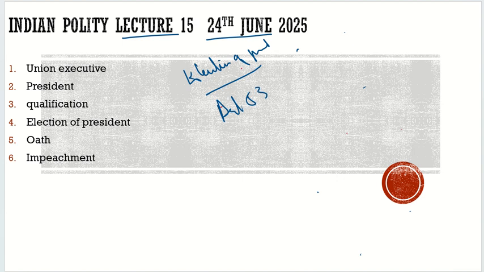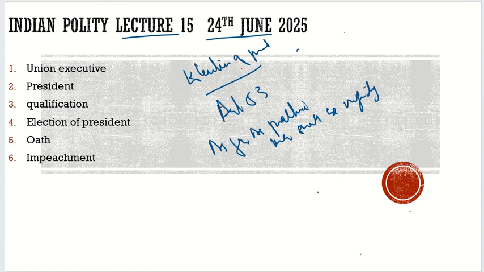Article 53 of the Indian Constitution. What does Article 53 say? It says that as far as practicable, there shall be uniformity in the scale of representation of the different states at the election of the president.